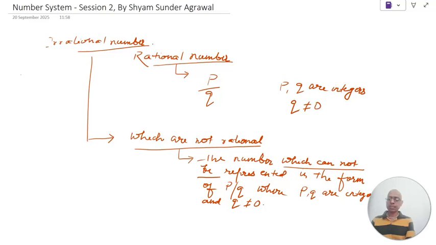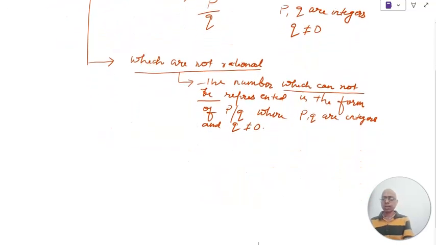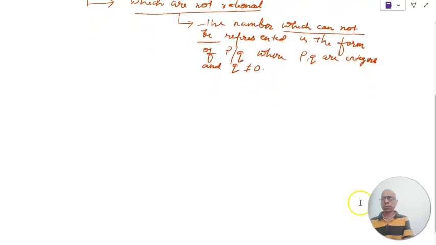Right? So let's see some examples of which numbers are irrational numbers and which cannot be represented in the form of P by Q. See, there are many examples. You need to understand them very clearly.